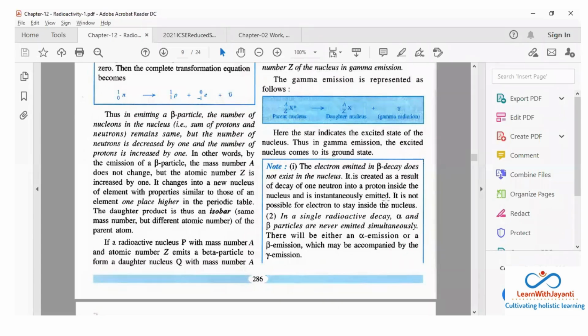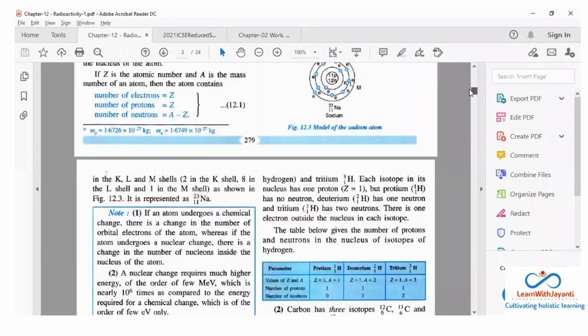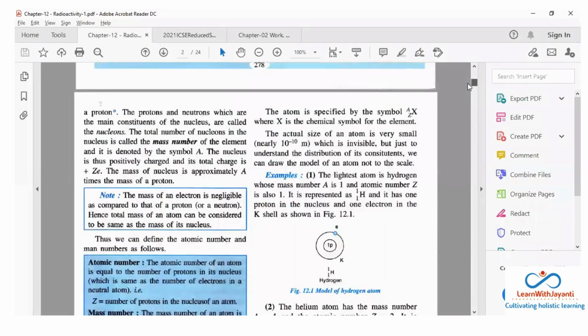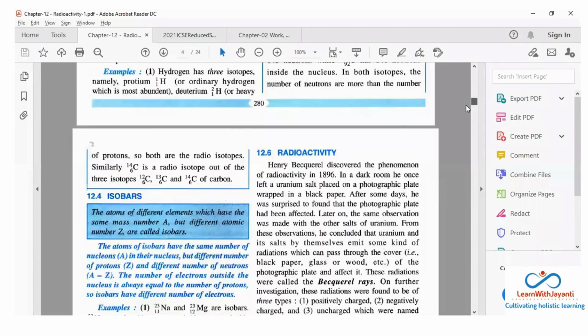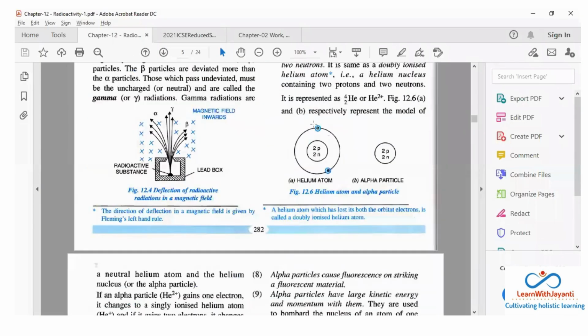That is the helium nucleus. हमने कल पढ़ा था helium nucleus. एक बार दिखा देती हूँ. People who have just joined for today only. Okay, where is it? हाँ ये देखो, this is the helium atom, and this is the alpha particle.